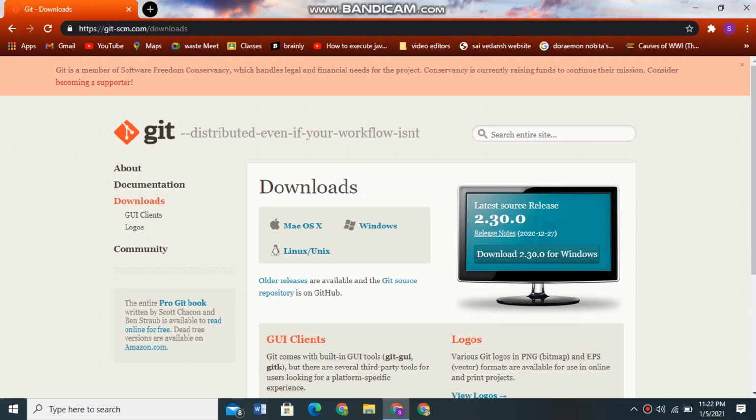Some next options and some check boxes will be there. Don't click on any check boxes, and keep on clicking the next button. In the last, you will get an install button. You just click on the install button.